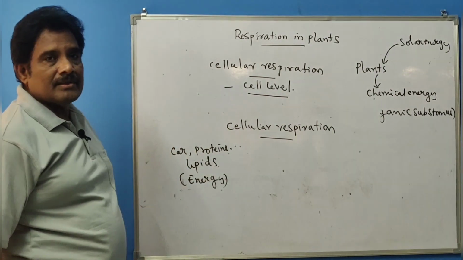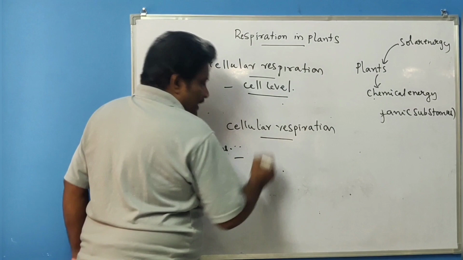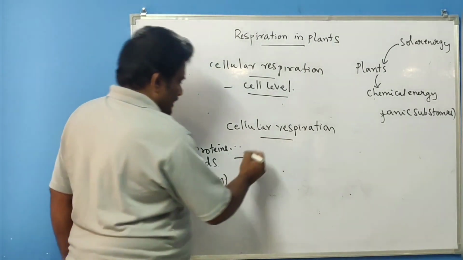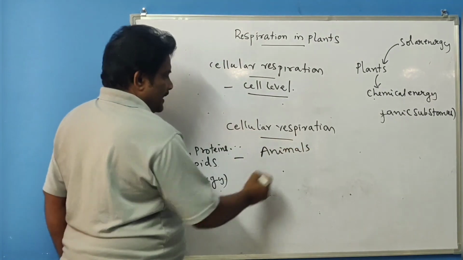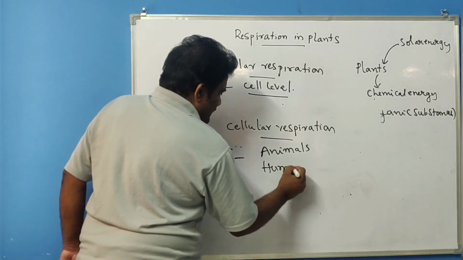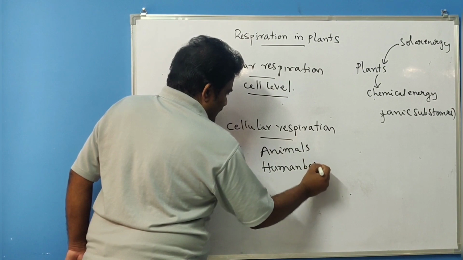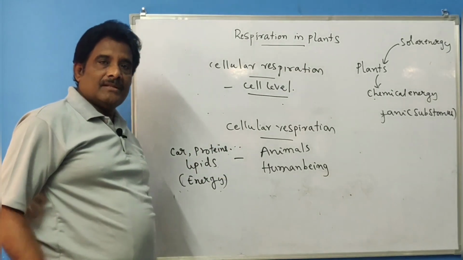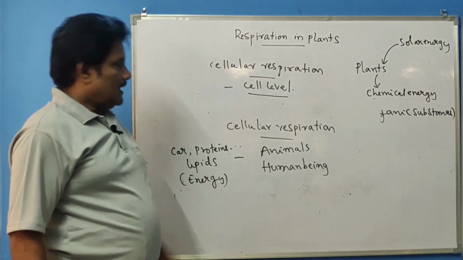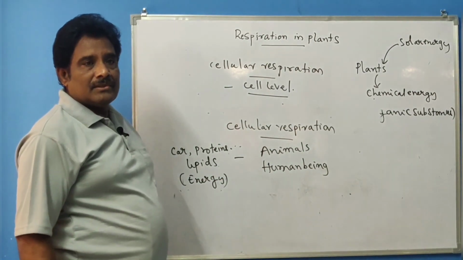And animals and human beings, you know very well, include herbivores; among the animals, some are carnivores, and human beings are omnivores.